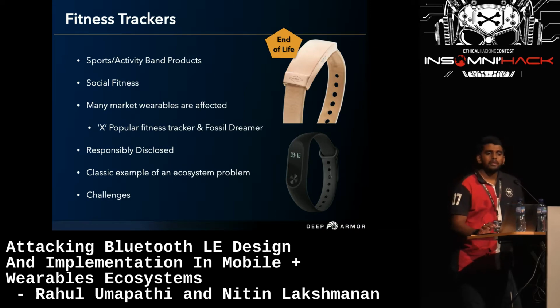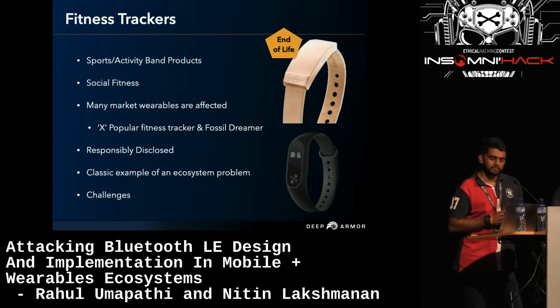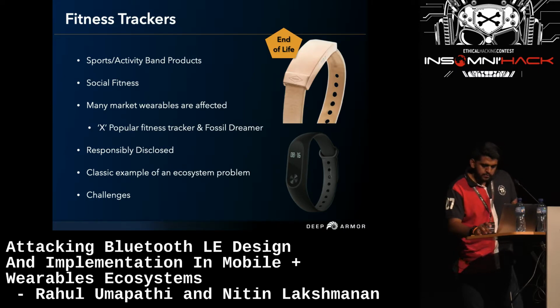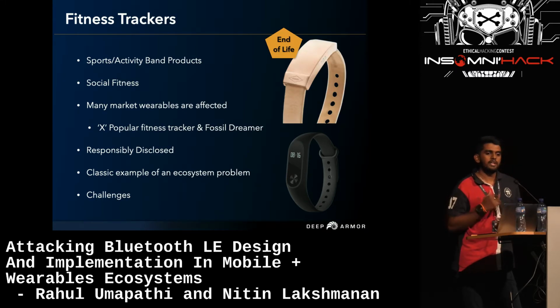So as we saw previously, the problems and weaknesses in the Bluetooth IoT ecosystem. Now we'll be taking these fitness trackers as a classic example to demonstrate the challenges and problems that are there in the ecosystem. And we have responsibly disclosed the vulnerabilities that are there in these fitness trackers, and also it has been recognized by the manufacturers.